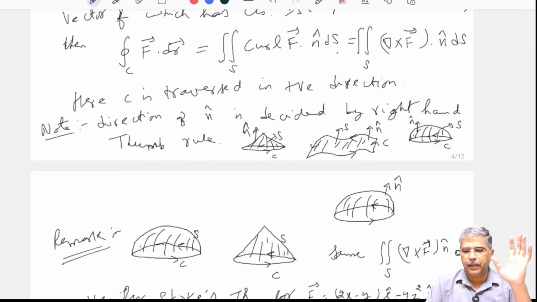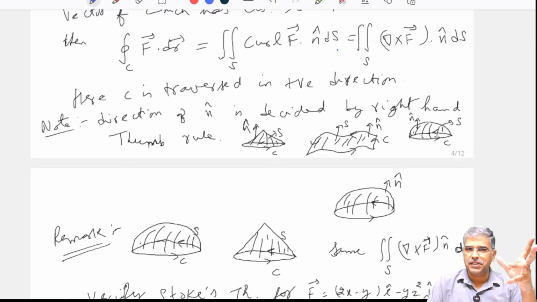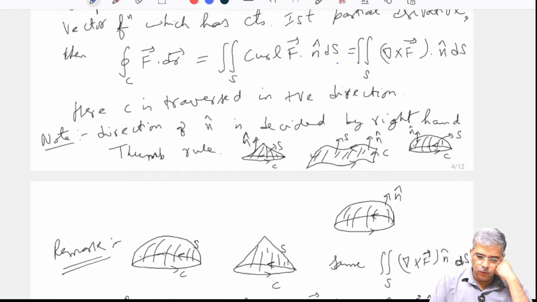But suppose I take a cube or cuboid, then that is piecewise smooth, because if I take one face, it is smooth, and another one is also smooth. There are 6 faces, and all 6 faces are smooth. So it is piecewise smooth, if I take the 6 pieces. But as far as the sphere is concerned, it is wholly smooth. This is the meaning of smoothness.